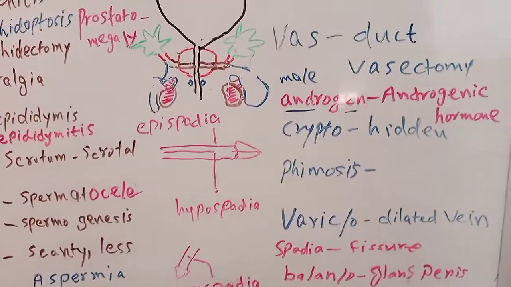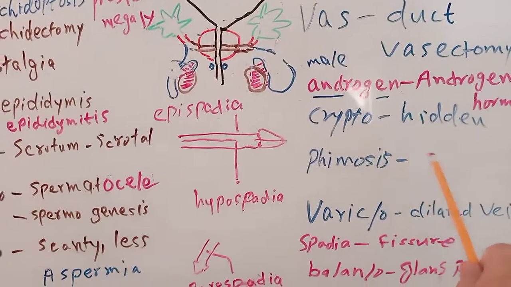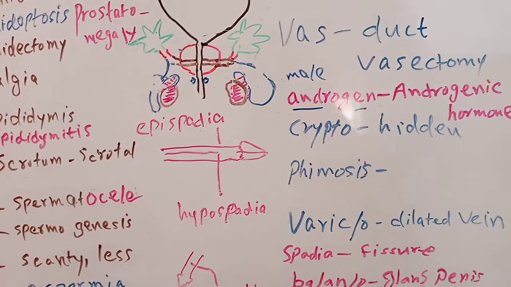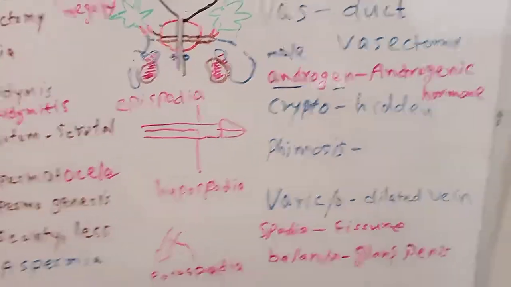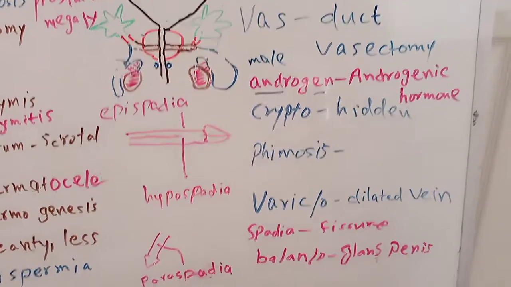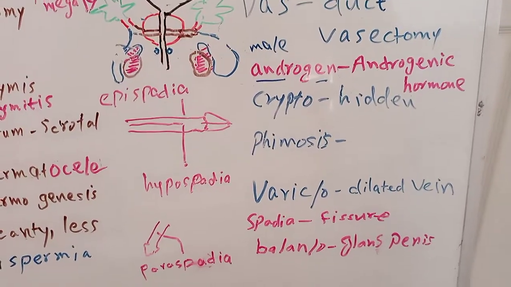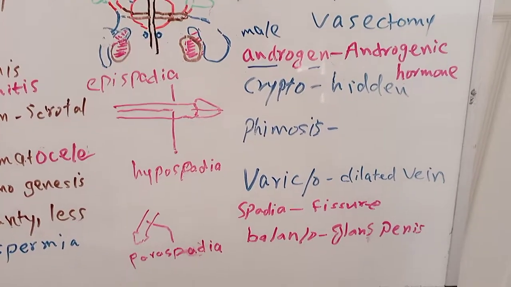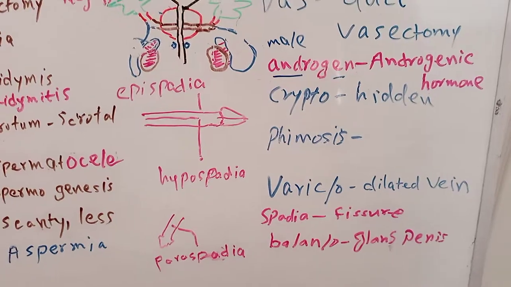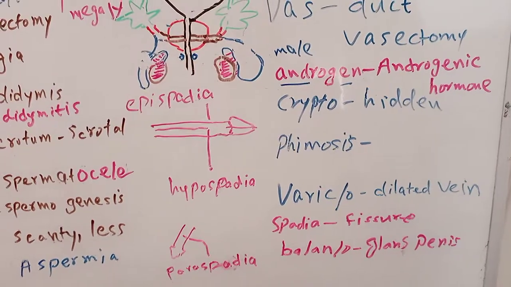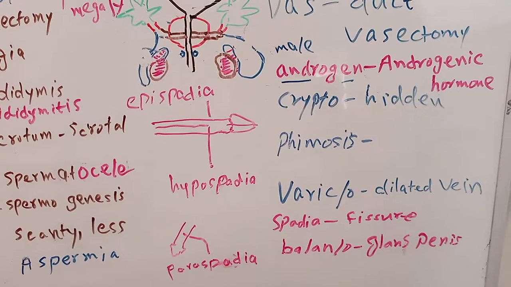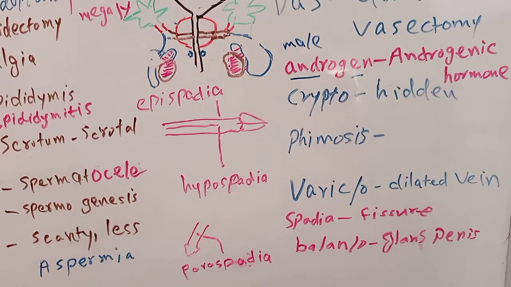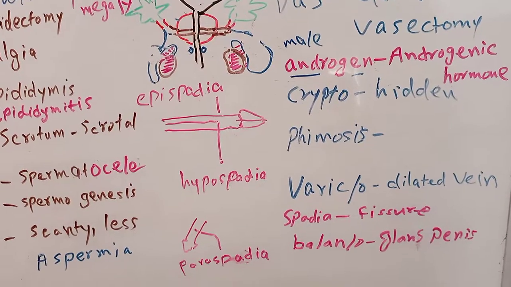Next word is crypto. Crypto means hidden. Sometimes a baby is born with no testes visible. One testis is absent, or maybe both testes are absent. The testes develop in the abdominal cavity of the baby and descend just before or just after the delivery. Sometimes, due to certain reasons, they do not descend. So on one side or maybe on both sides you will find no testes. This is known as cryptorchidism, meaning hidden testes.